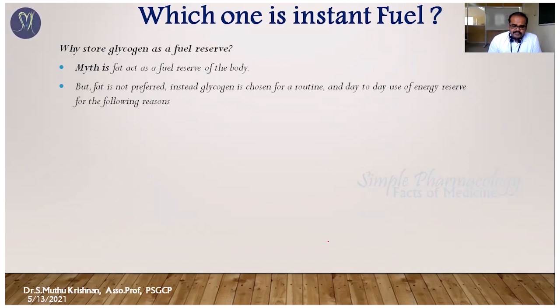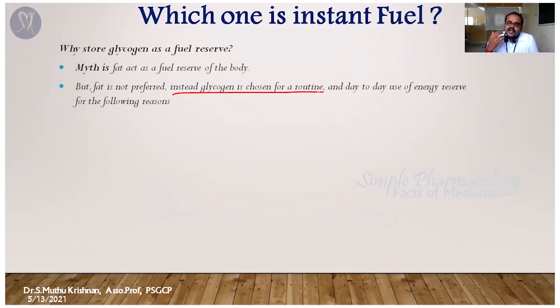But fat is not preferred; instead, glycogen is chosen for routine, day-by-day use as an energy resource. Glycogen is utilized when you are fasting, particularly in between meals.